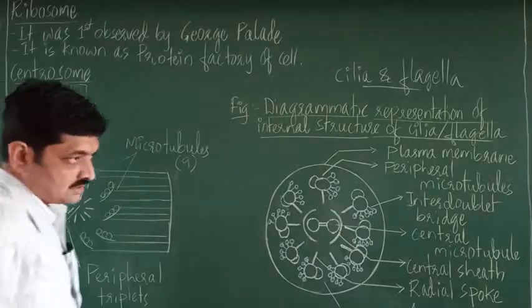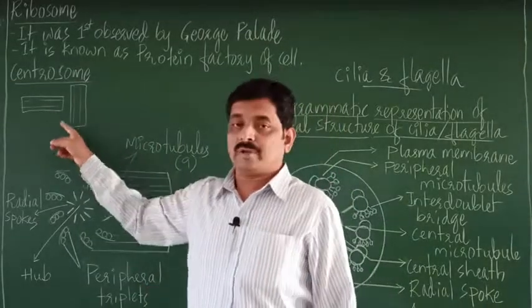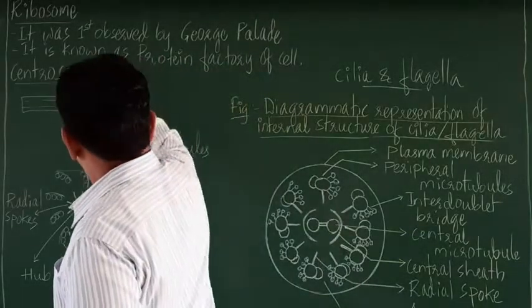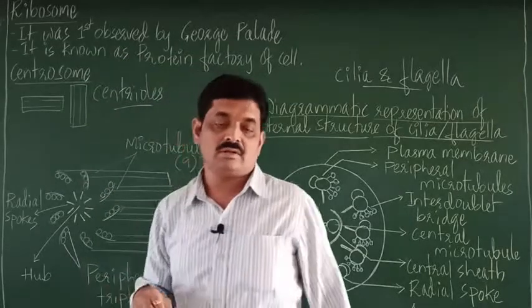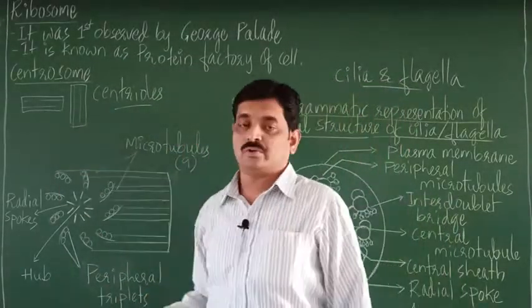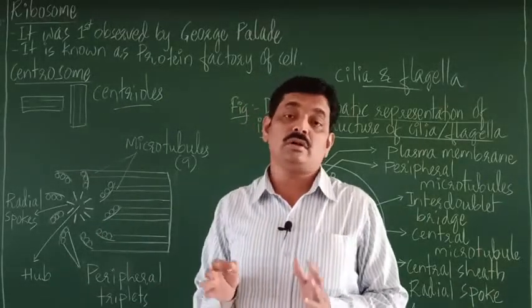They are like this. So a centrosome is composed of a pair of cylindrical structures. They are called centrioles. So a pair of centrioles together is called a centrosome.